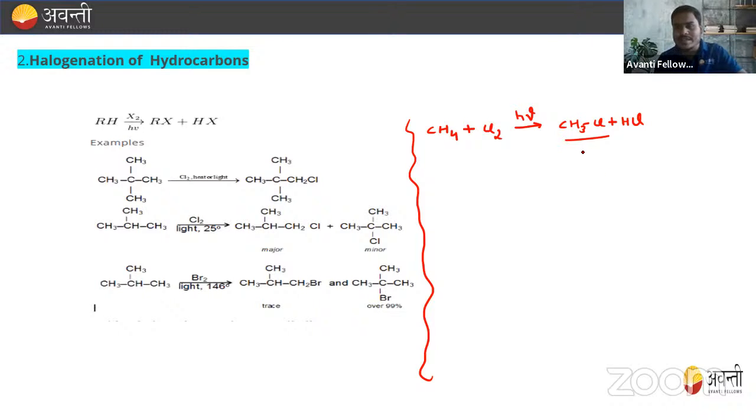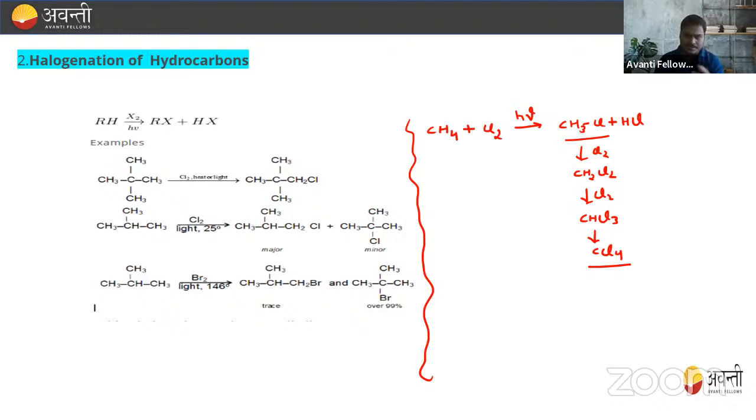One important note here: this alkyl halide is very, very reactive, and this reaction does not stop at this level. It further reacts with Cl2 to form CH2Cl2. Again it reacts with Cl2 to form CHCl3, that is chloroform, and again it reacts to form CCl4. So this method is not very useful, because we cannot get pure methyl chloride. The alkyl halide is very reactive in nature and continuously reacts with Cl2 to form CH2Cl2, CHCl3, and later CCl4.